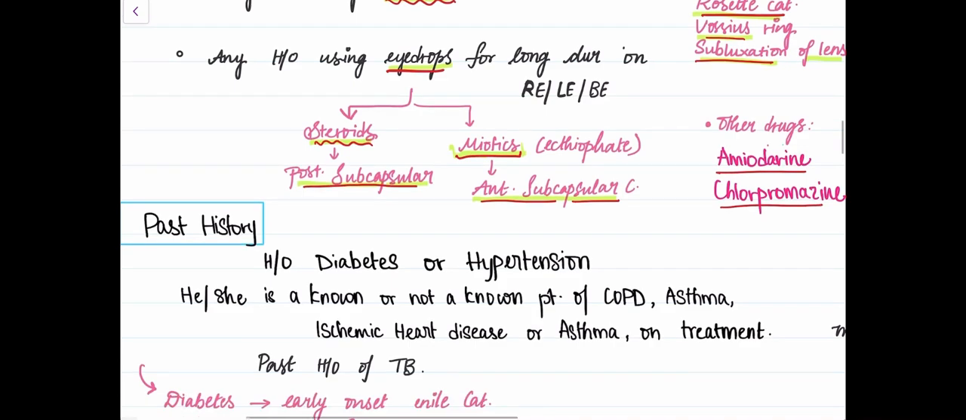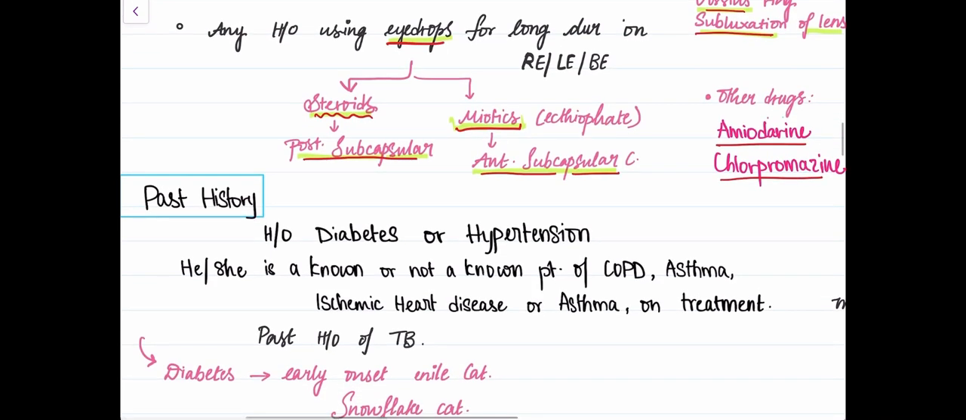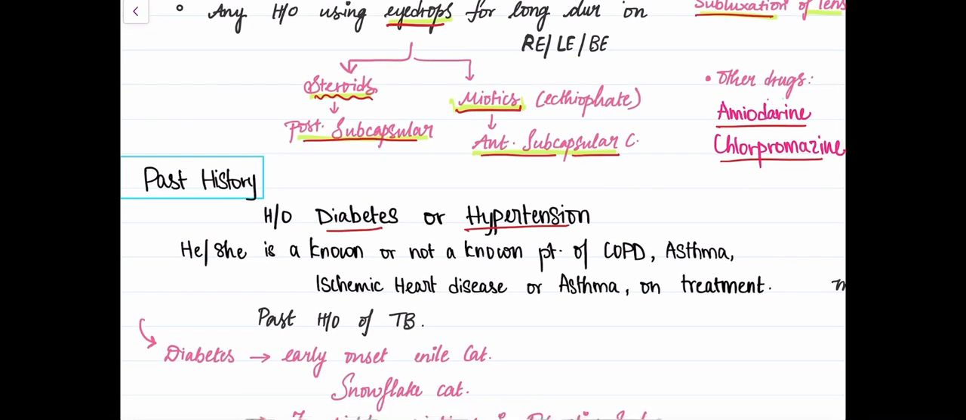And then moving on to past history, we should know if the patient is diabetic or hypertensive. Why is this important? Because before cataract surgery, it's important that these levels are under control, because hypertensive patients are prone to expulsive hemorrhage, and diabetic patients, we know, are very prone to infections.